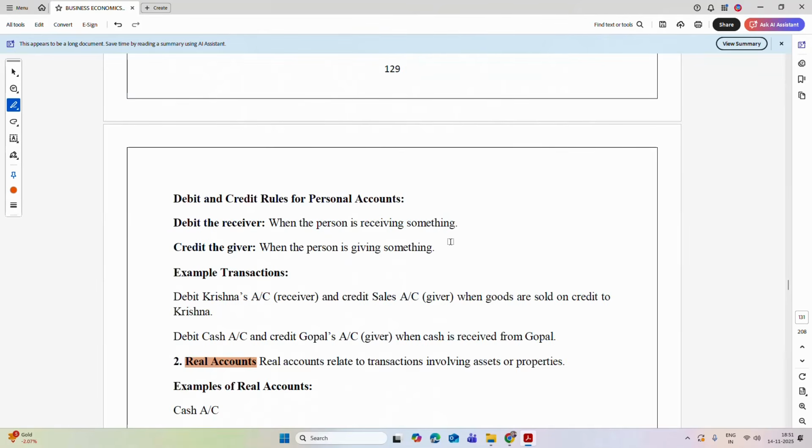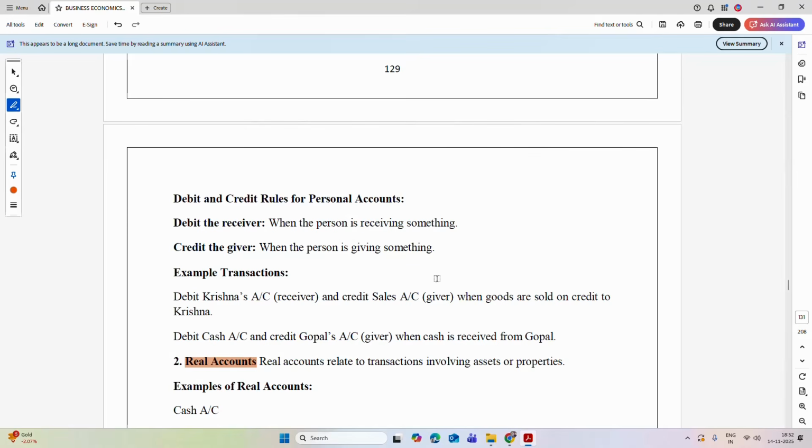Now, for all these personal accounts, the rule is debit the receiver and credit the giver. Debit the receiver, as in when the person is receiving something or gaining some amount, at that time it has to be debited, and the person who is giving something has to be credited.